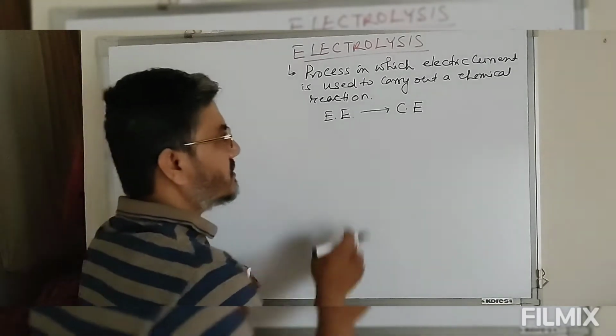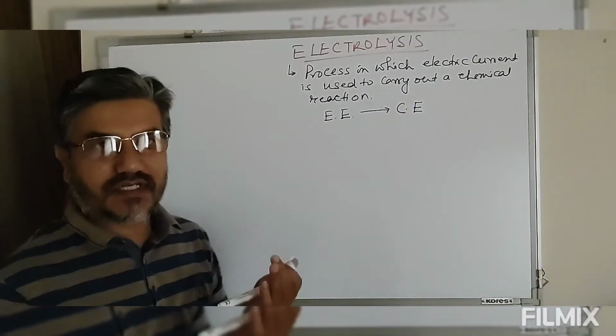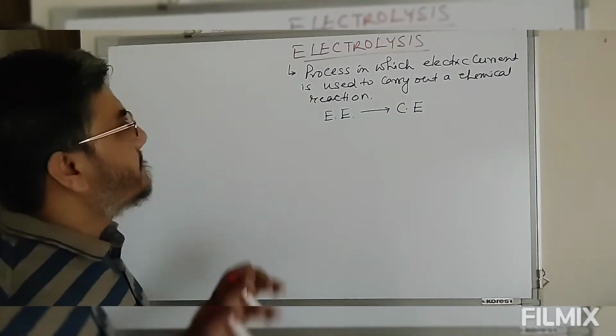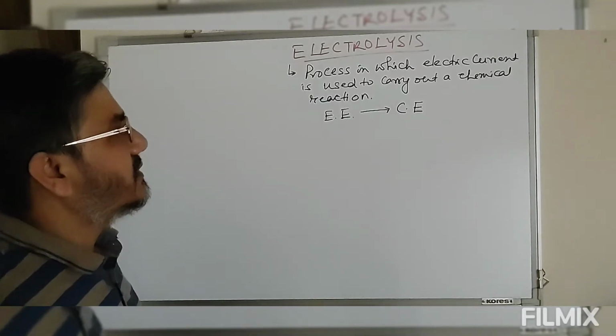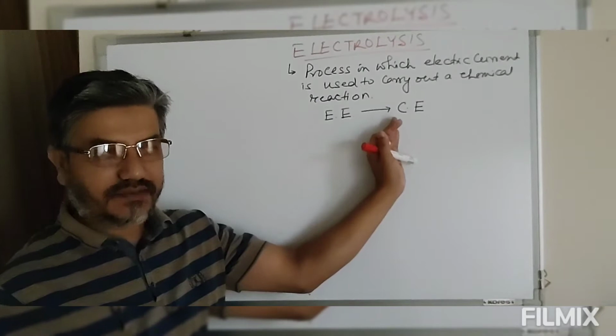I'm just telling you this chemical reaction is simply non-spontaneous, so that's why we are supplying electric current, and this electrical energy is converted into chemical energy.